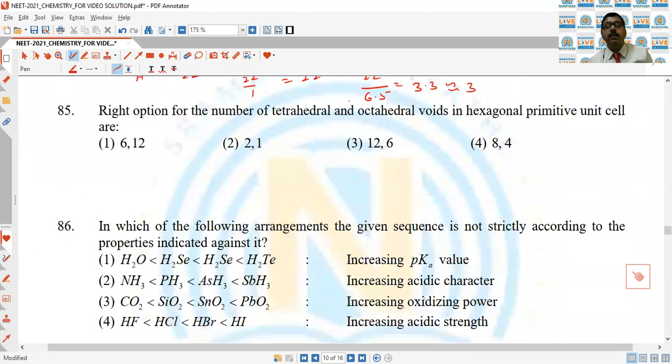Right option for the number of tetrahedral and octahedral voids in a hexagonal primitive unit cell. See, the HCP unit cell has a total of 6 atoms. The number of tetrahedral voids is twice the number of atoms, and octahedral voids equal the number of atoms. That is why tetrahedral voids 12, octahedral voids 6. So third is the correct answer.